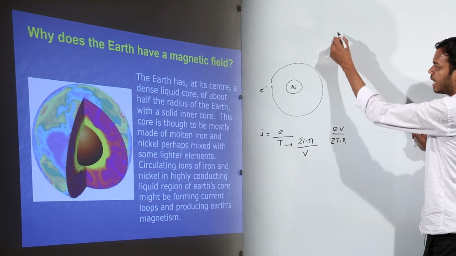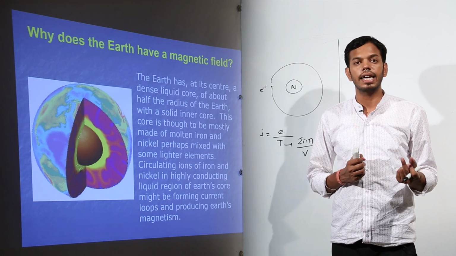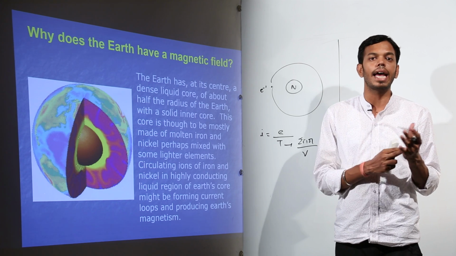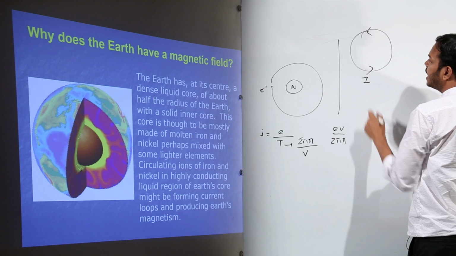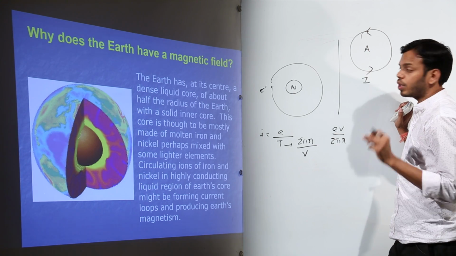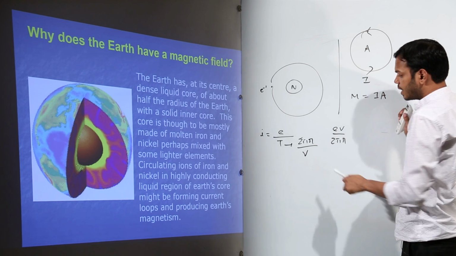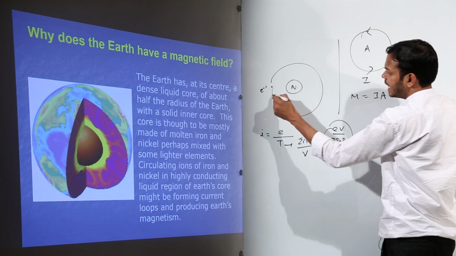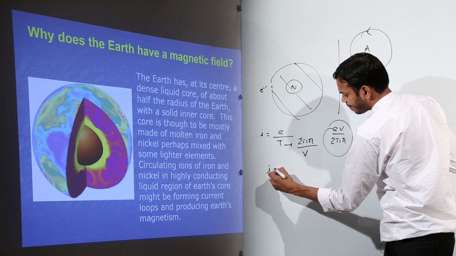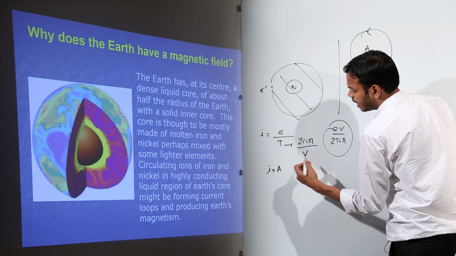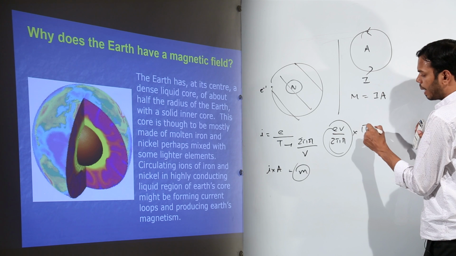Now another thing which we learned in magnetic effects of current was that a current carrying loop behaves like a magnetic moment or magnetic dipole. Suppose this is a loop carrying current I and it has an area A. So it will have a magnetic dipole moment of I times A. Similarly, if we have a current and it has some area of revolution, this I times this area will give me the small magnetic dipole moment, that is this much into pi r square.